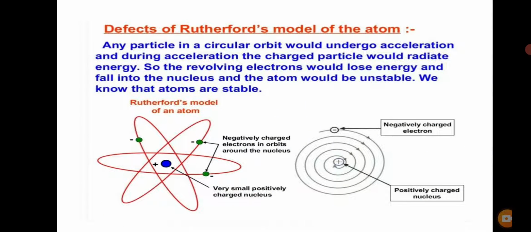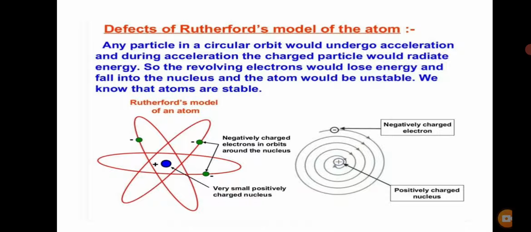Now there was a certain defect of the Rutherford model. He said that electrons revolve around the nucleus in certain orbits. When any charged particle revolves around a positive charge, it undergoes acceleration.